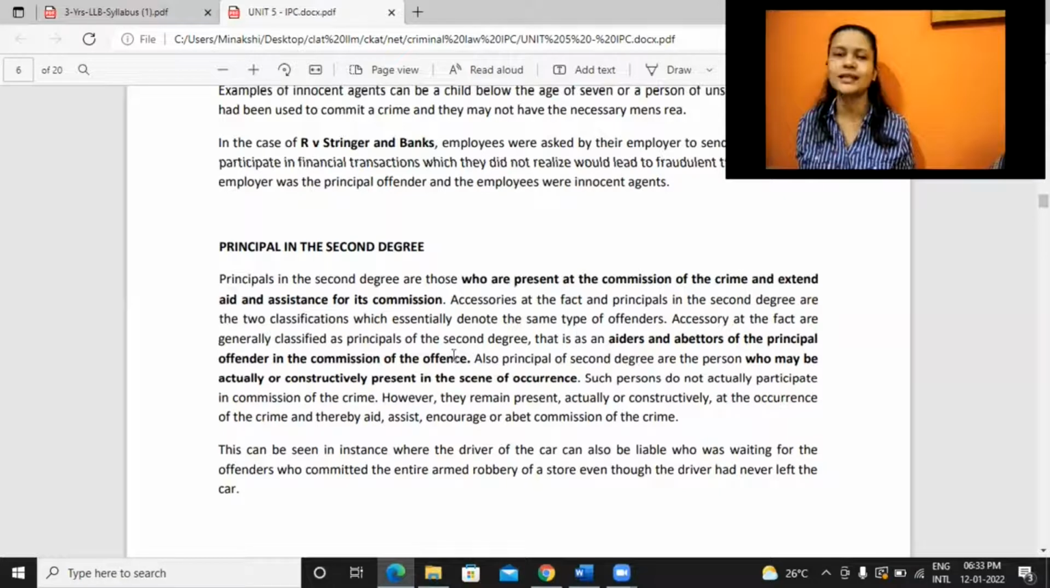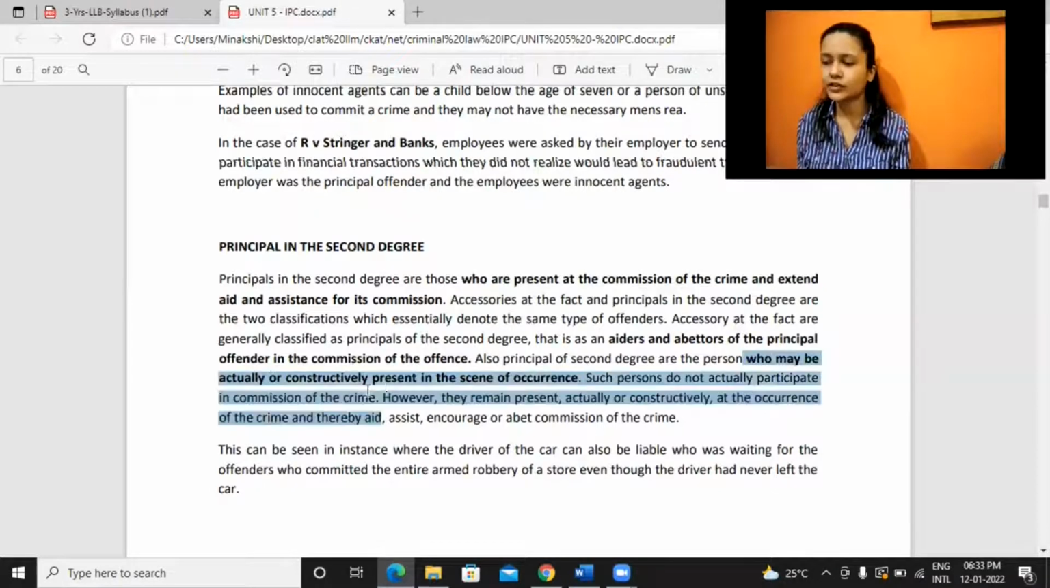They are just helping, or they might be abetting, right? They are creating such a situation wherein this criminal ends up finally committing the crime. Also, principals of the second degree are those persons who may be actually or constructively present at the scene of occurrence. Such persons do not actually participate in the commission of the crime.